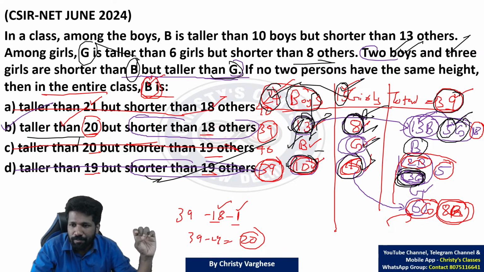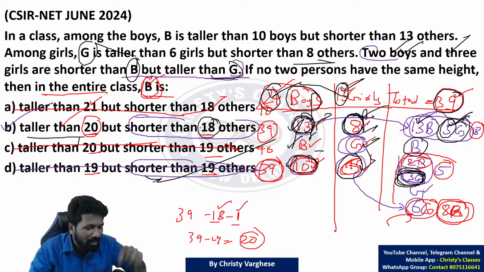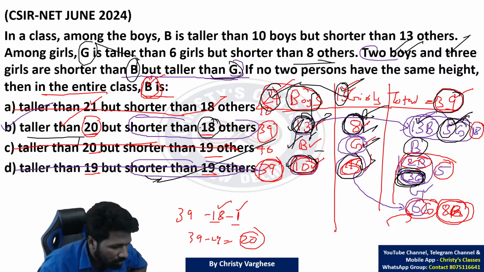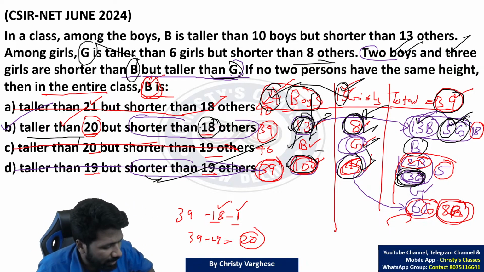Now you know that. So 5 girls. So 13 boys plus 5 girls, total 18 people are there. 18 people before B. So shorter than 18 others. That's the answer.